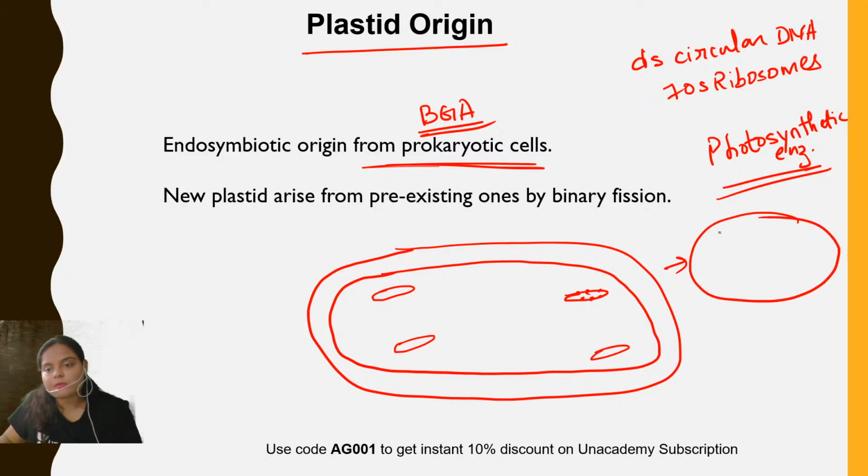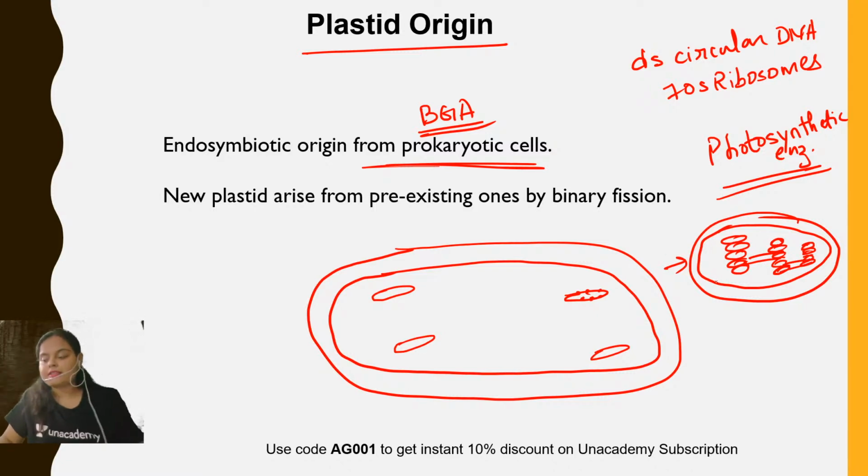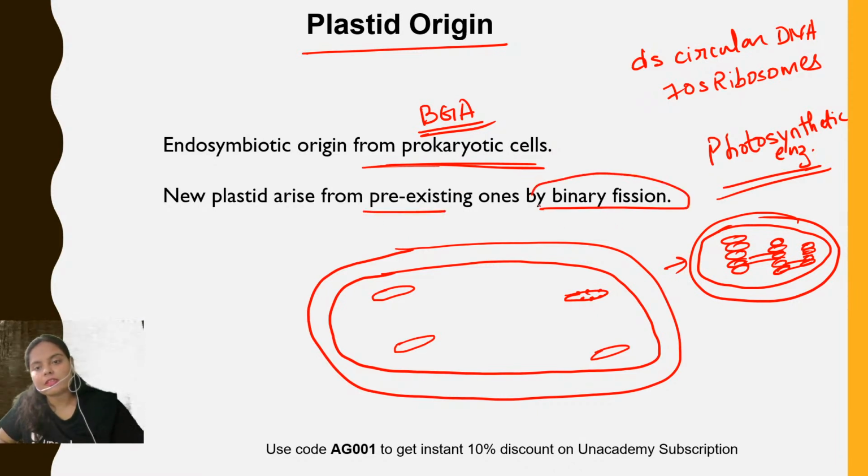This structure has been modified, and now the grana has been formed. A more efficient system has been formed by the process of evolution. Okay, so this is how the chloroplast has evolved. Okay, then what happens? During the time of cell division, the new plastid, they are derived from the pre-existing ones by the binary fission process. Okay, so all these theories suggest the endosymbiotic origin of plastid from the prokaryotic cell.